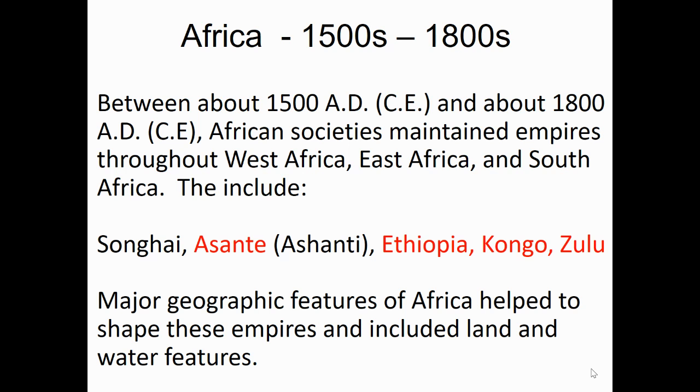Today I'll be talking about different parts of Asia and Africa from the 1500s to 1800s. We're going to start with Africa. Between 1500 AD or CE and 1800, African societies maintained empires throughout West Africa, East Africa, and South Africa. We're going to talk about a few of these societies today, but not all of them. The ones we're going to talk about include Songhai, the Asante, Ethiopia, Congo, and the Zulu people. Major geographic features of Africa helped to shape these empires and included land and water features.